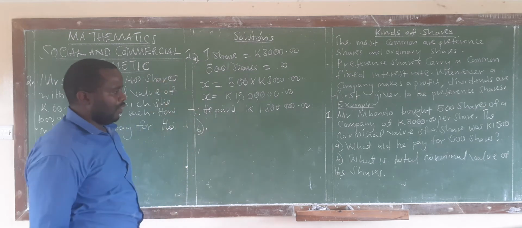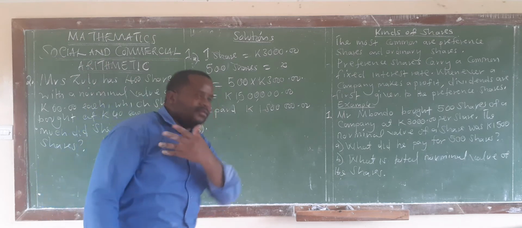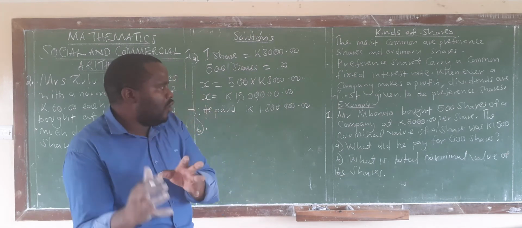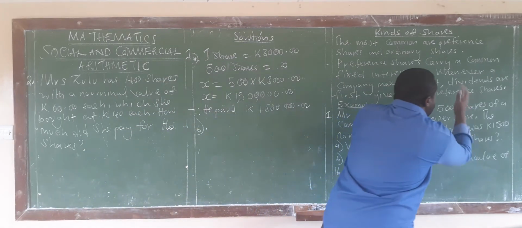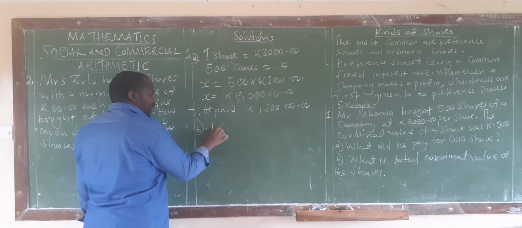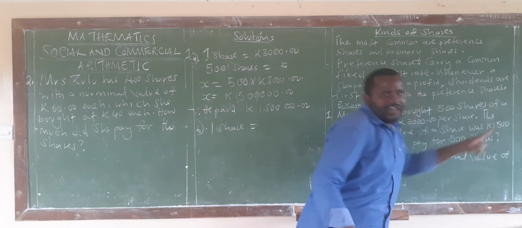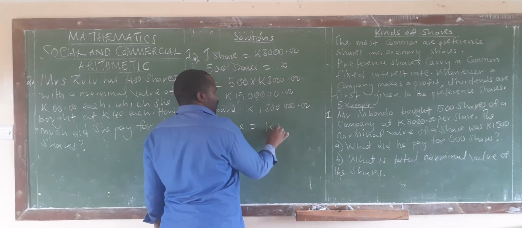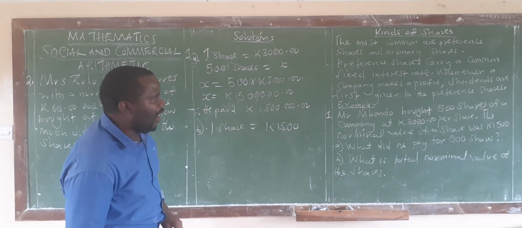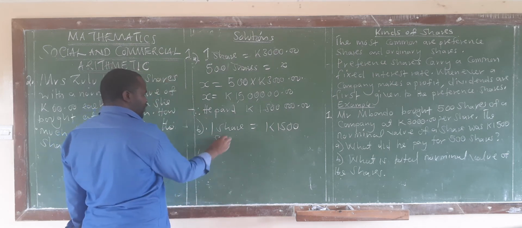Then the other question is saying, what is the total nominal value of the shares? Of the 500 shares, we know that one share, in terms of the nominal value, was 1,500. Now, how many shares did he buy? He bought 500 shares.